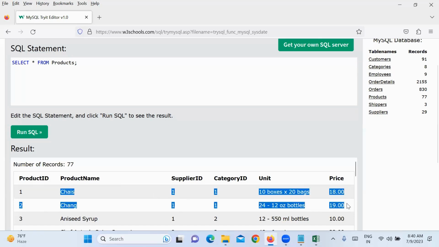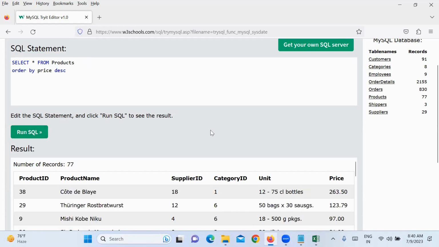No, so we need to write order by price descending. Put the prices in descending order, so you get the highest price to lowest, right? Now in this you limit to 2.